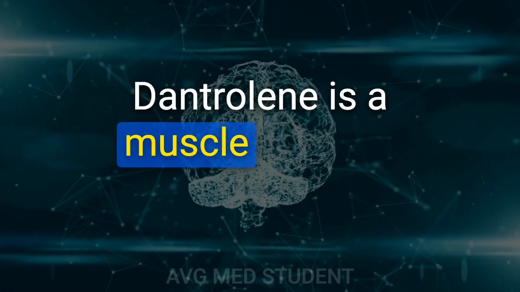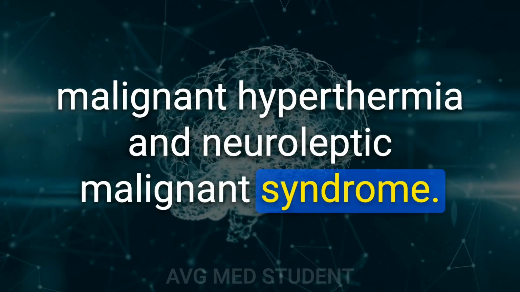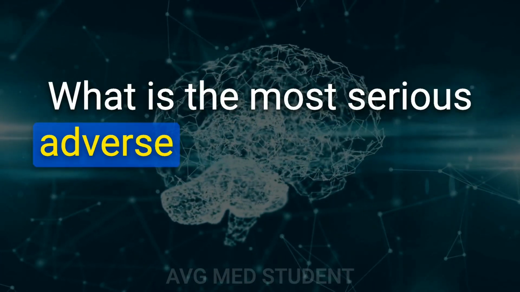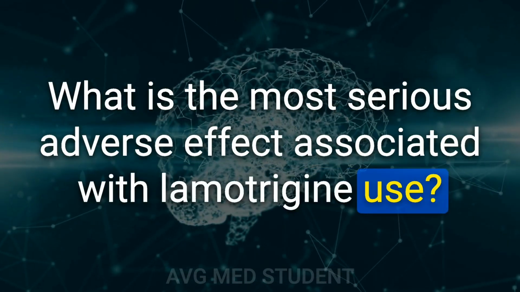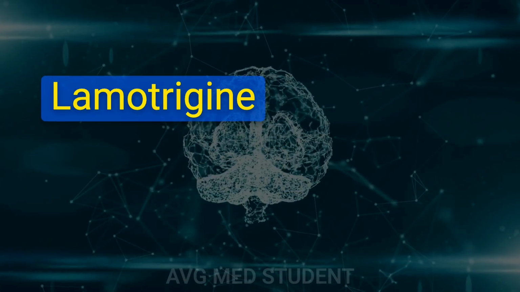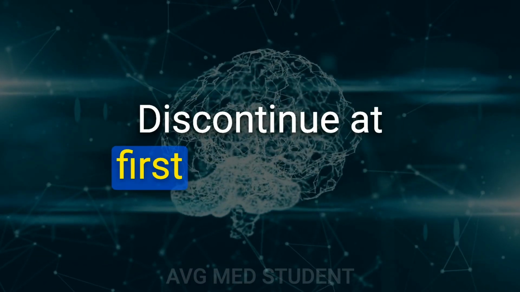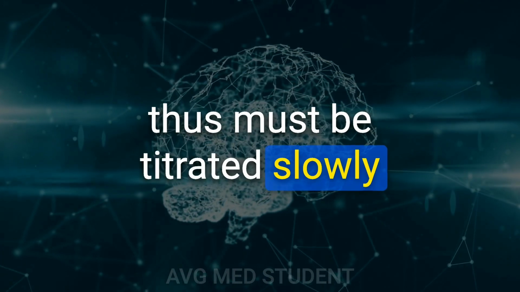51. Dantrolene is a muscle relaxant that is used to treat malignant hyperthermia and neuroleptic malignant syndrome. 53. What is the most serious adverse effect associated with lamotrigine use? Stevens-Johnson syndrome. Mild rash develops in up to 10%. Lamotrigine is also used as a mood stabilizer in bipolar disorder. Discontinue at first sign of rash, thus must be titrated slowly.